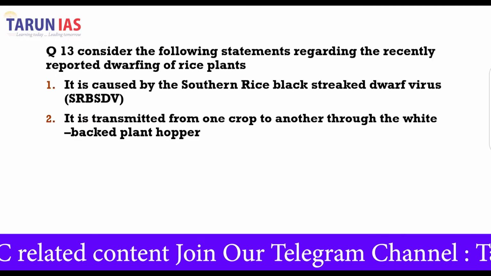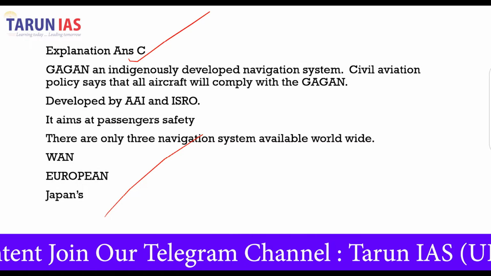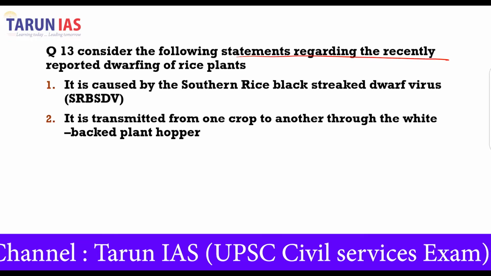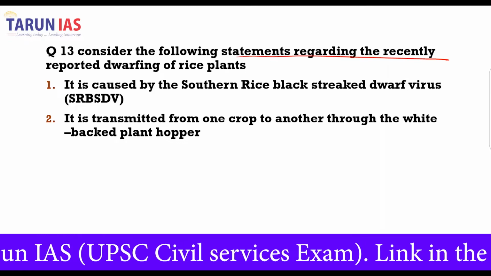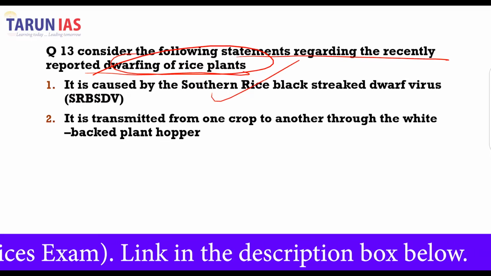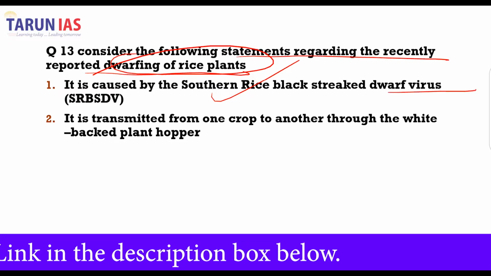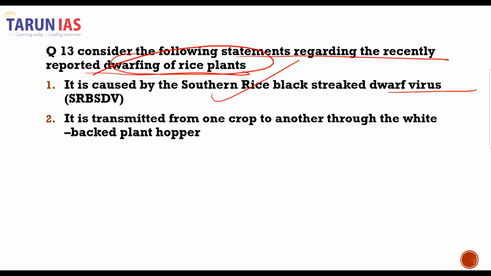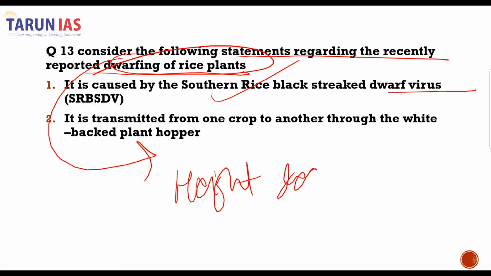Question number 13, see, you can read the explanation. Question number 13 talks about, consider the following statements regarding the recently reported dwarfing of rice plant. It is caused by the southern rice black-streaked dwarf virus, and it is transmitted from one crop to another through the white-backed plant hopper. See, dwarfing of rice plants means that the height decreases due to some infection. Mostly it is the virus infection.